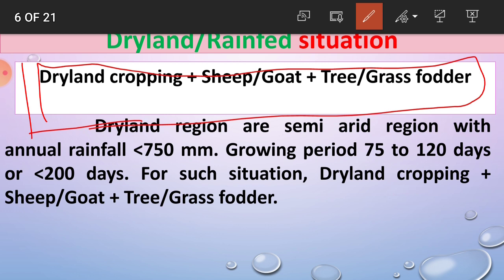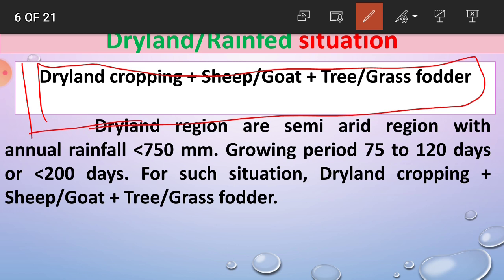In dryland cropping you have to grow crops which require less water, like jowar and safflower. Then rear sheep and goat, and grow the trees or grasses for fodder purpose for the sheep and goat. Dryland regions are semi-arid regions with annual rainfall of less than 750 mm, and the growing period is 75 to 120 days, or less than 200 days.